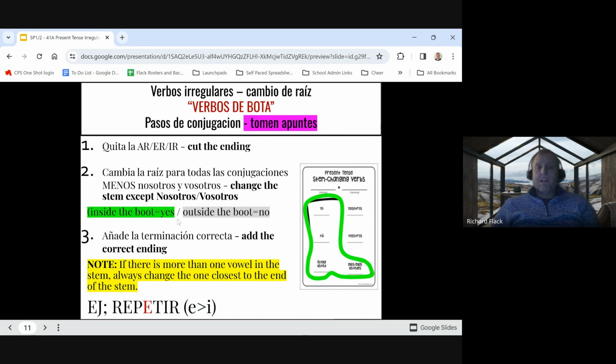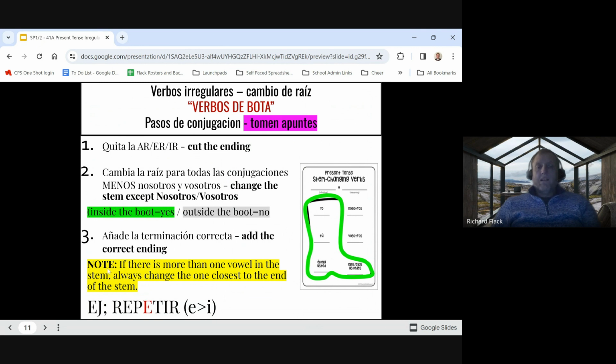So inside the boot, yes. We're going to change for yo, we're going to change for tú, we're going to change for él, ella, usted, and we're going to change for ellos, ellas, ustedes. But outside the boot, no, we're just going to follow the regular conjugation process. Just two steps. One, cut off the AR, ER, IR, and then add our endings. Our third step for the irregularity inside the boot is we are just going to add our ending.